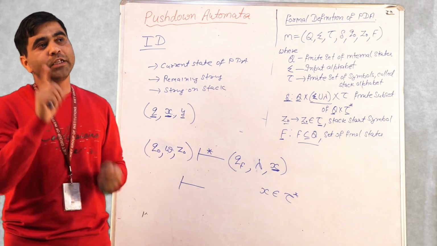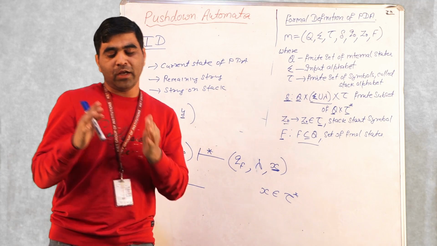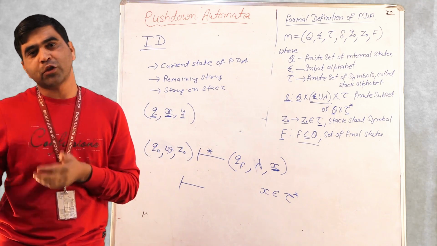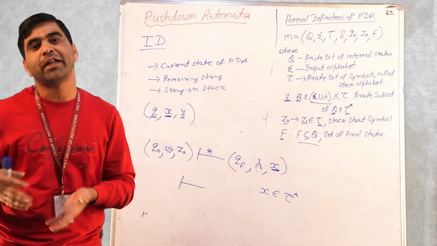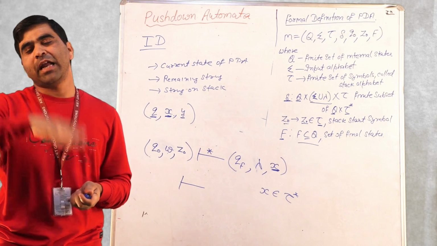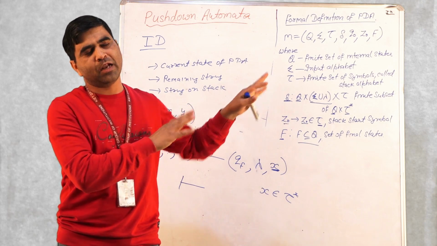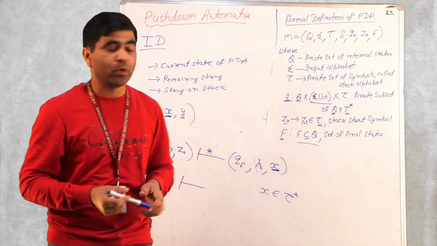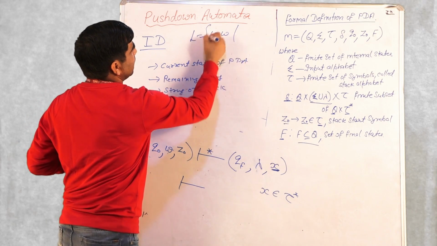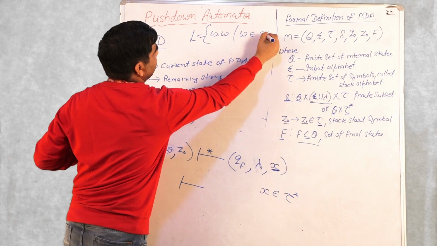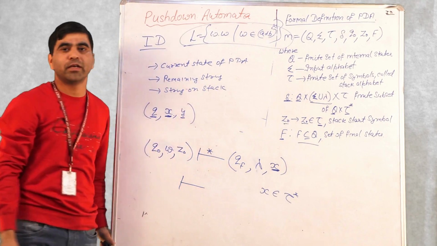And this deterministic pushdown automata actually accepts a class of context-free languages, which we call deterministic context-free languages. And there are languages for which we do not have any deterministic pushdown automata. One example is a language of the form L equal to WW, where W belongs to (a+b) star. For this language, no deterministic pushdown automata is possible.